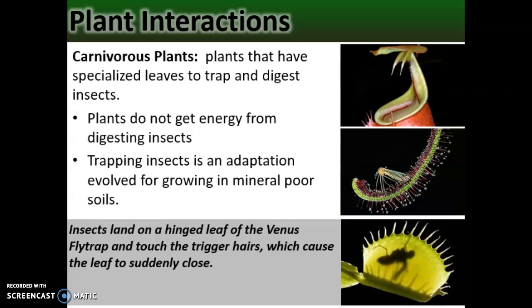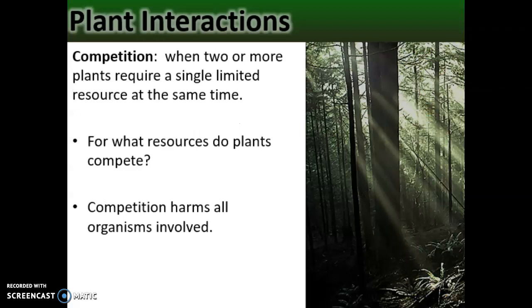The last thing I want to talk about today is competition. And competition is a unique interaction among organisms because it's the only interaction that harms all species involved. So in nature, organisms are always trying to minimize competition the best they can. So you have competition when you have two organisms that both require the same limited resource at the same time. If you're a plant, that means that you're competing with your neighboring plants for sunlight, and you're competing for water in the soil and nutrients in the soil.